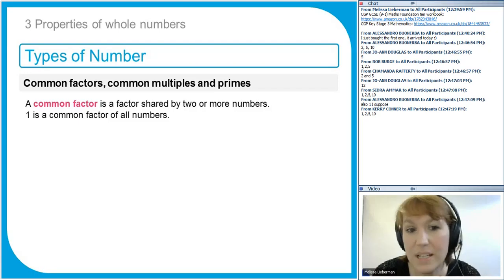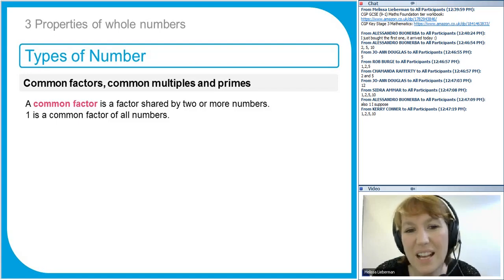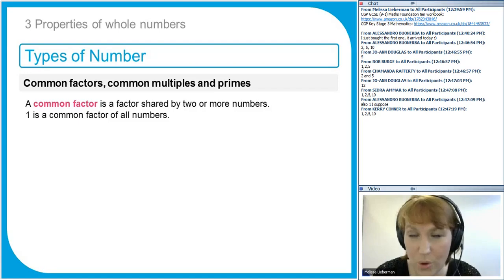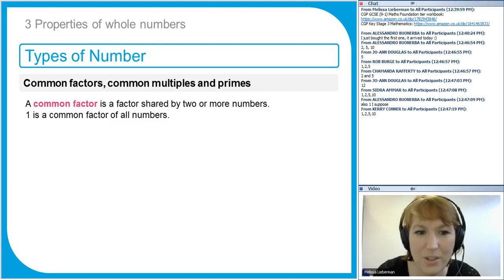One is a common factor of all numbers, as we briefly mentioned a moment ago. So if I had 80 and 90, a common factor would be 10 because 10 divides into both of those numbers. And it's an idea that will come up throughout the course. For example, if you're cancelling fractions, you divide by a common factor. If you're doing it right, you're dividing by the highest common factor, but we'll go back to those throughout the course. The word factor is used a lot.